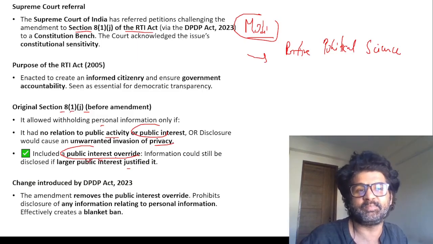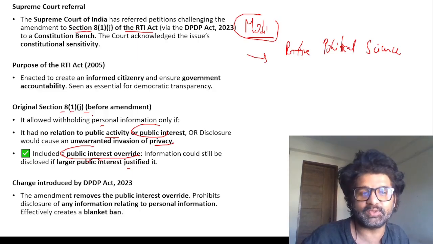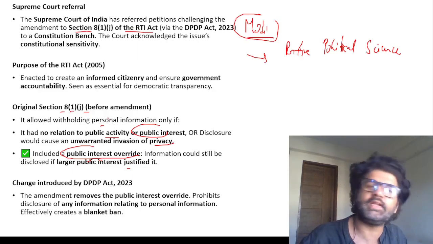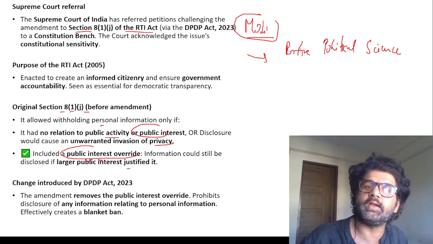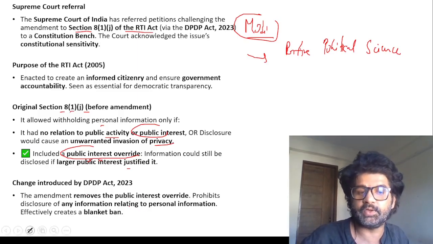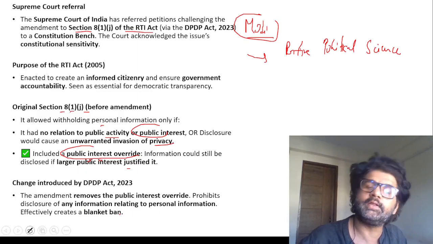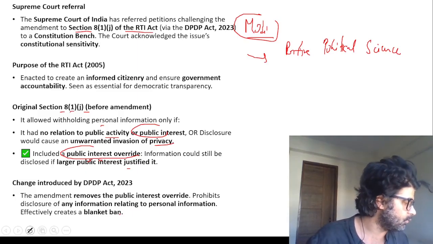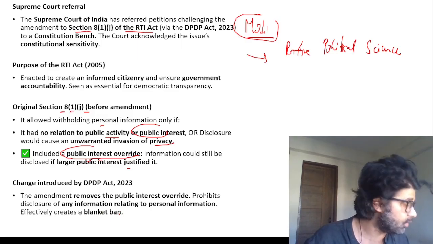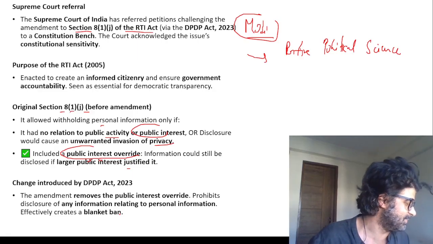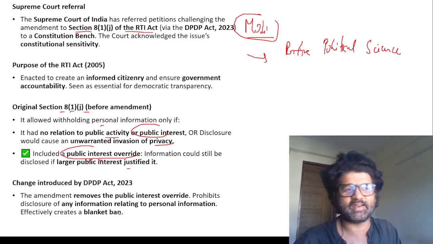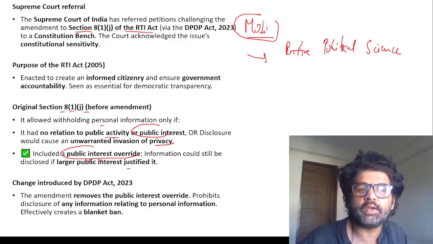Maybe there is a specific reason why the DPDP Act 2023 is trying to dilute Section 8(1)(j). Now the amendment which is being proposed via the DPDP Act in the RTI Act removes this public interest override. They are saying that personal information will not be disclosed. There will be a blanket ban. Nobody can know whether Modi sir has got a degree in entire political science or not. You have to trust him, because trust me bro is also a good source. Trust me bro. I love Modi sir. He's such an honest man, guys. So the purpose of the RTI Act, enacted to create, you can read all these things.